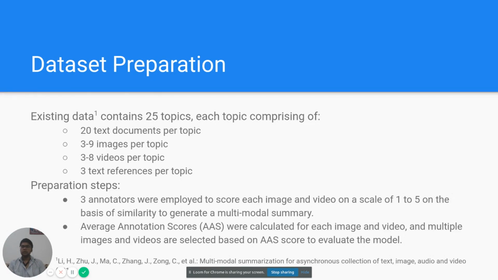For the dataset, we augment the existing dataset that comprises 25 topics. Each topic contains 20 text documents, 3 to 9 images, 3 to 8 videos, and 3 text summaries. Now we prepared image summaries and video summaries. For that, we had 3 annotators who scored each image and video on a scale of 1 to 5 on the basis of similarity. Then we evaluated average annotation scores, and we select the images and videos on the basis of the AAS score.